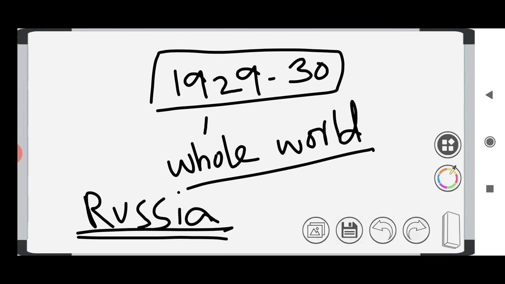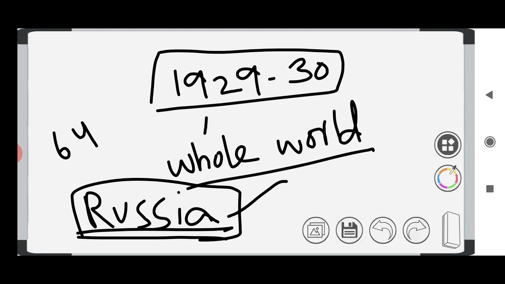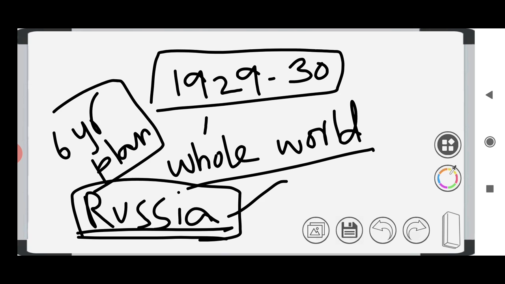The reason they thought it escaped is that Russia followed a socialist economy. By following the socialist economy, Russia escaped. So most of them had this thought, and that is why they got attracted towards socialism. Actually, the reason is that Russia had a plan called the 6-year plan. Earlier we followed the 5-year plan, right? This is inspired from Russia only. Russia earlier had a 6-year plan in which they would make a plan for 6 years and try to implement it within those 6 years. Because of all these things, Russia escaped.